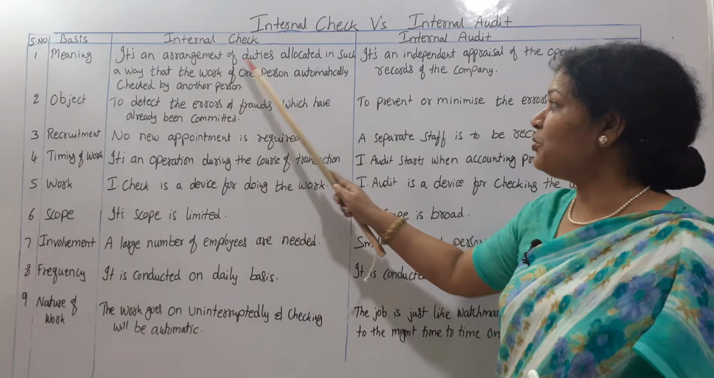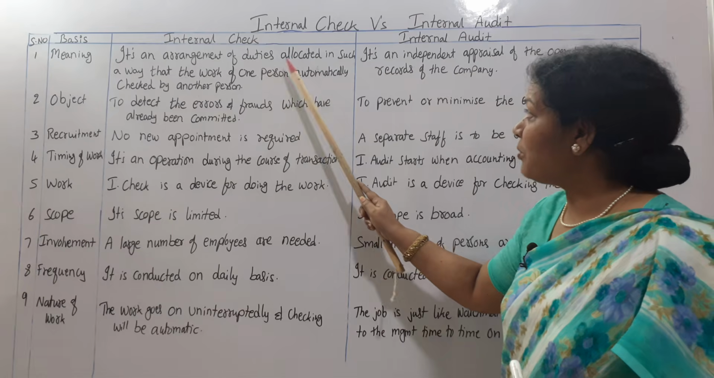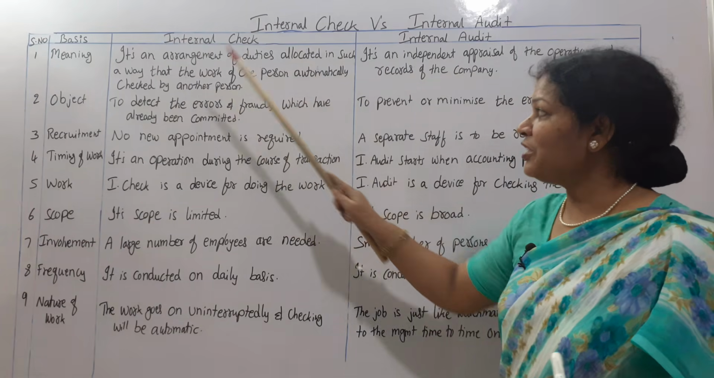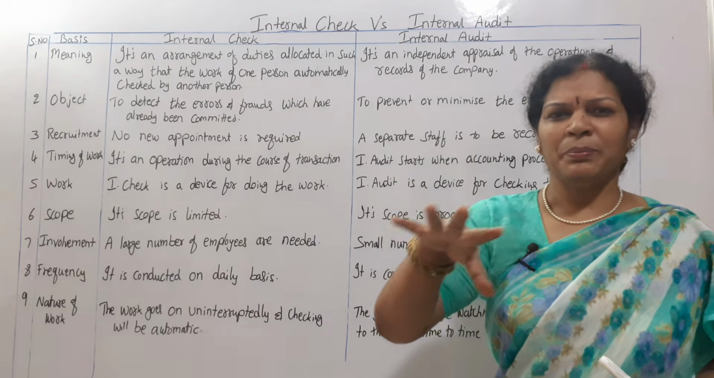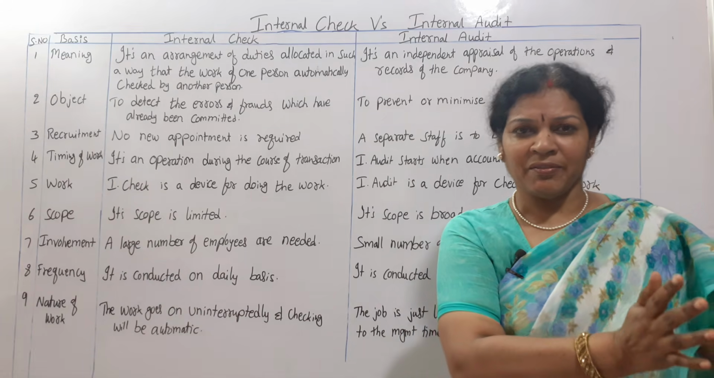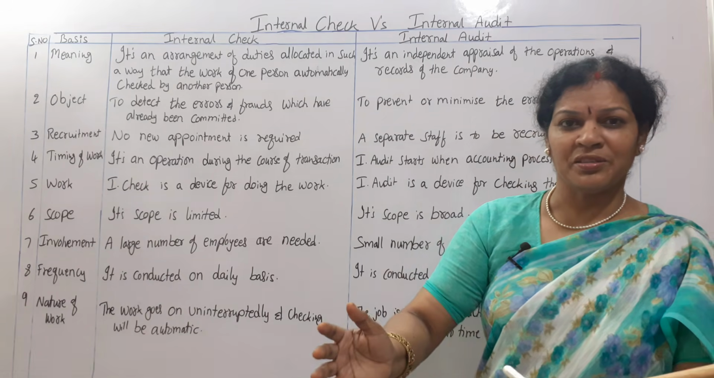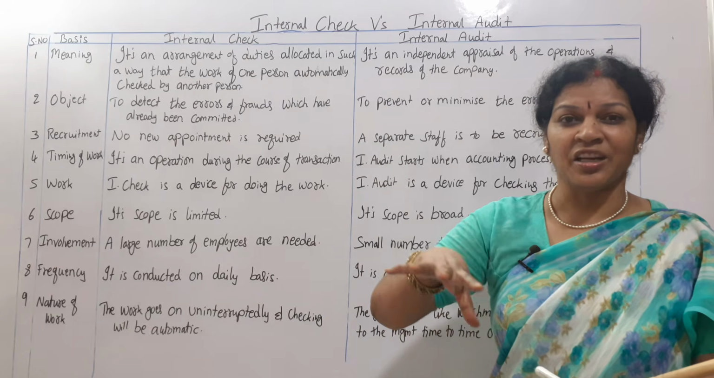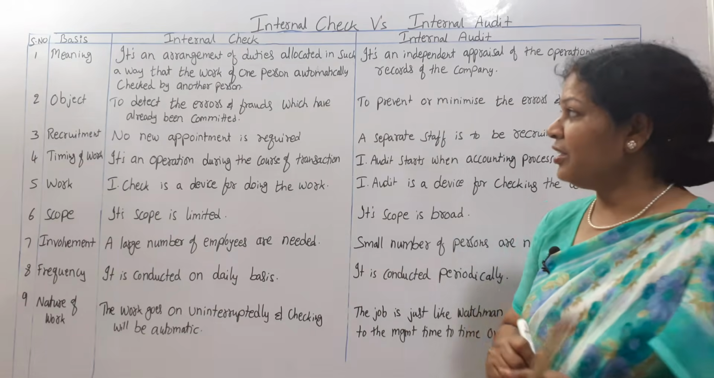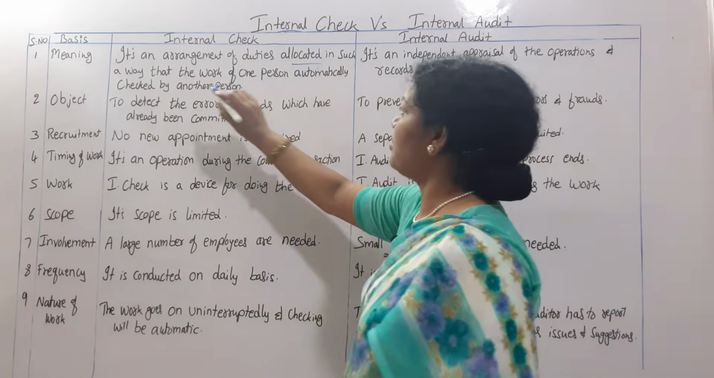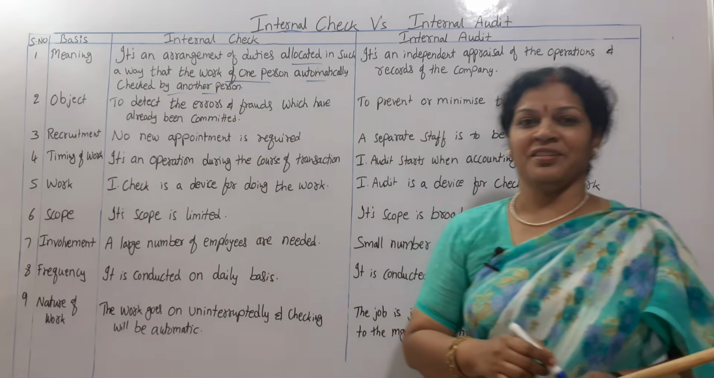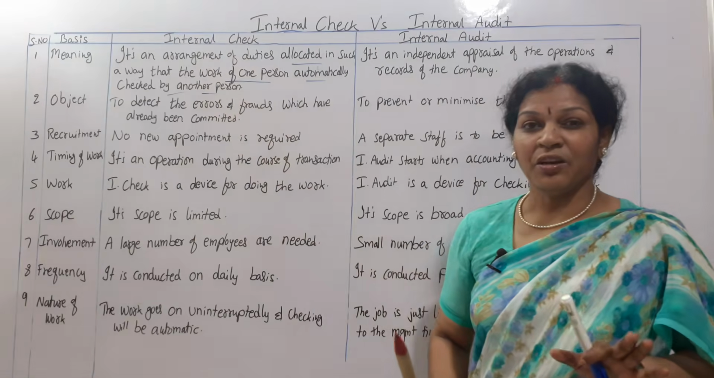It's an arrangement of duties allocated in such a way that the work of one person is automatically checked by another person. Many employees are there, but all the work is allocated in such a way that one person is writing the accounts, and another person is automatically checking the accounts. It is arranged in such a way. So that is the internal check system. This is the meaning of internal check.